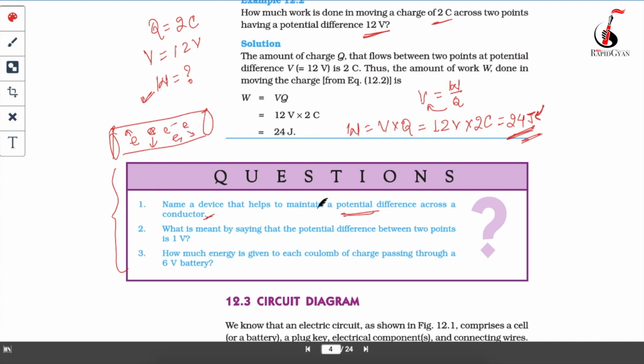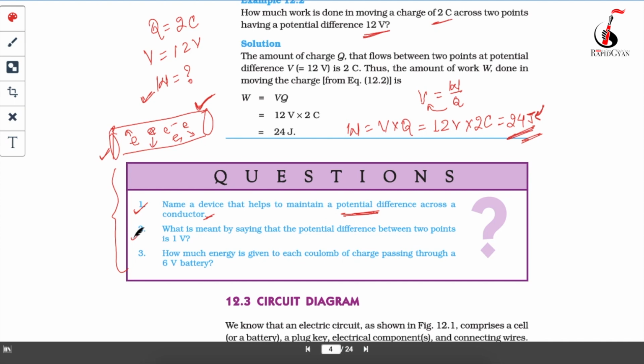In order to create a potential difference across this conductor, how are you going to do it? You will have to connect the conductor with an electric supply. Whether you connect it with a battery or any other electric supply, that will generate the potential difference across that conductor. So this is the answer for your first question.